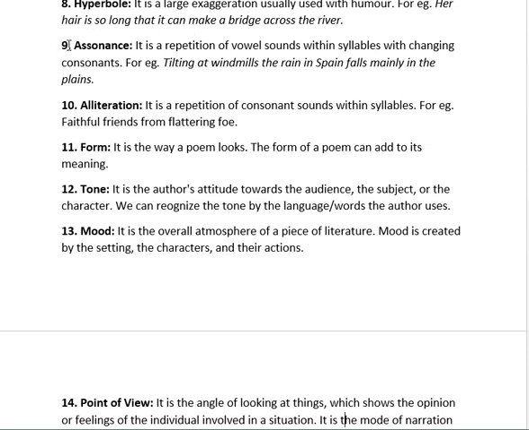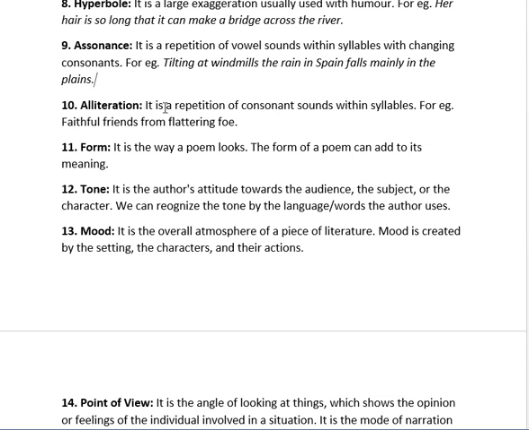Next literary element is assonance. It is a repetition of vowel sounds within syllables with changing consonants. For example, "The rain in Spain falls mainly in the plains." Here you will find the repetition of the sounds.